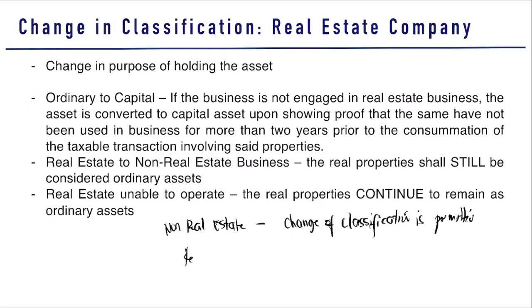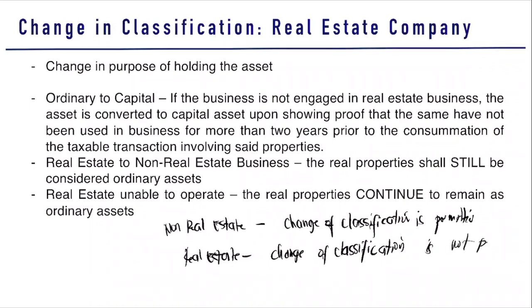While if that is a real estate company, change of classification is not permitted. Why? What normally happens in your change in classification? When we say there is a change in classification, we reclassify it from ordinary asset to capital asset.